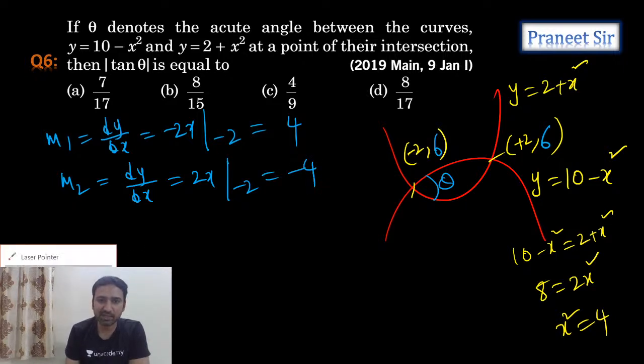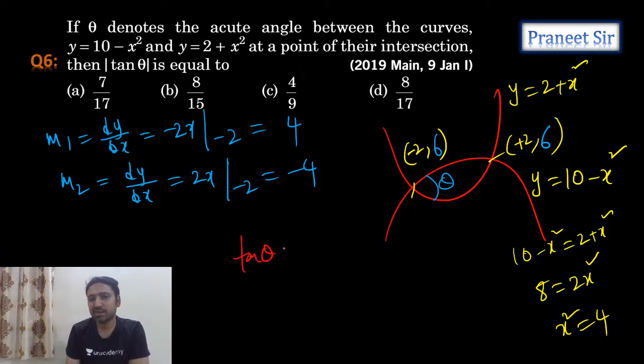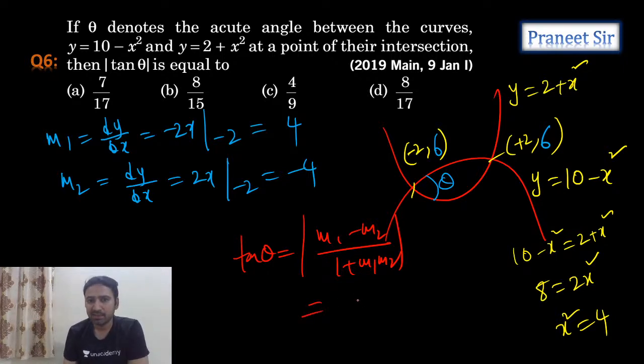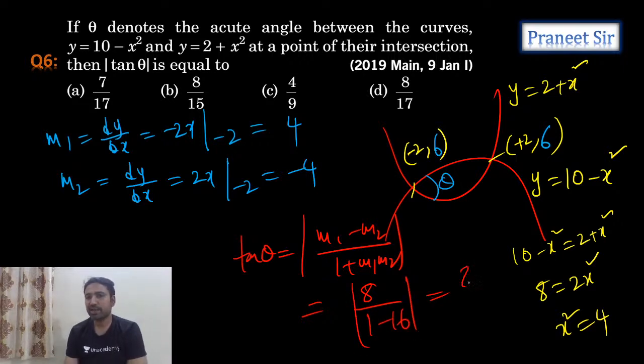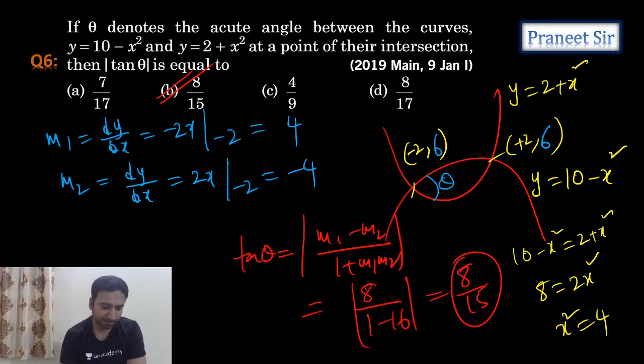Now let's calculate tan theta. What is the formula to calculate tan theta, guys? Mod tan theta equals modulus of m1 minus m2 by 1 plus m1 m2. So if we use this formula, what do we get, guys? 8 by 1 minus 16, modulus, which equals 8 by 15. So 8 by 15 I am getting. Second option. Clear, right?